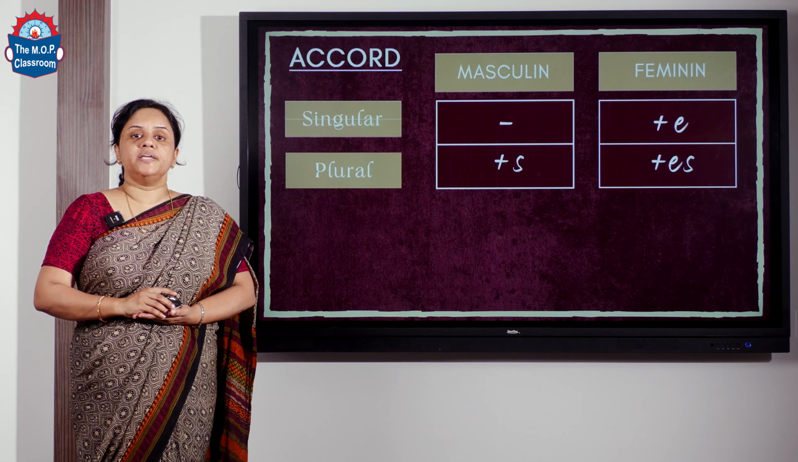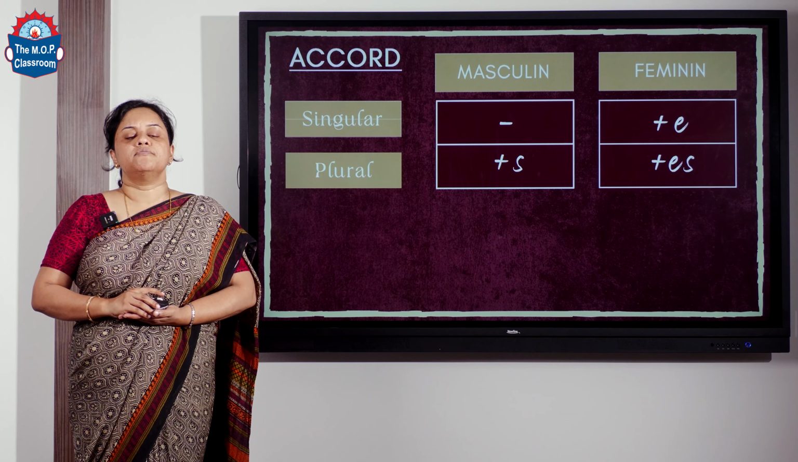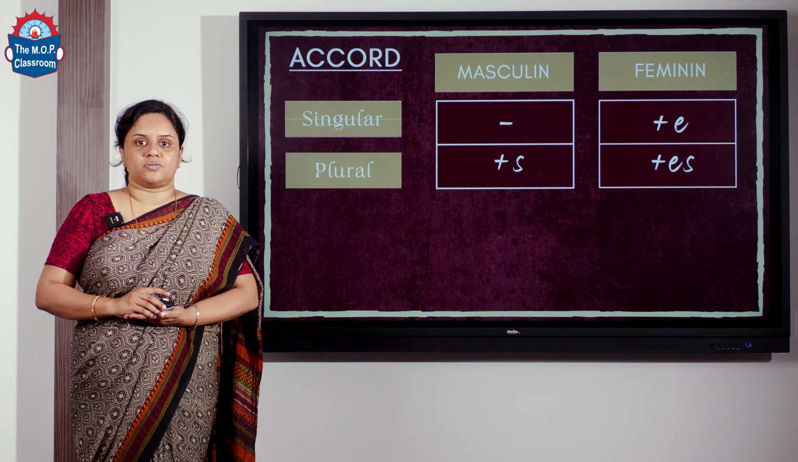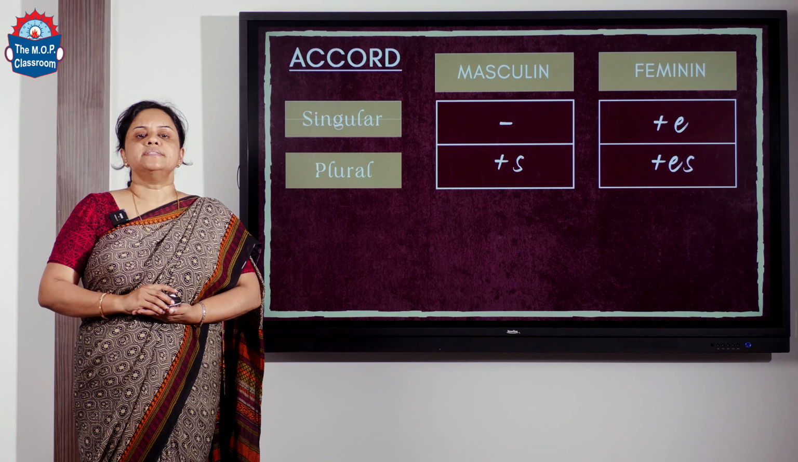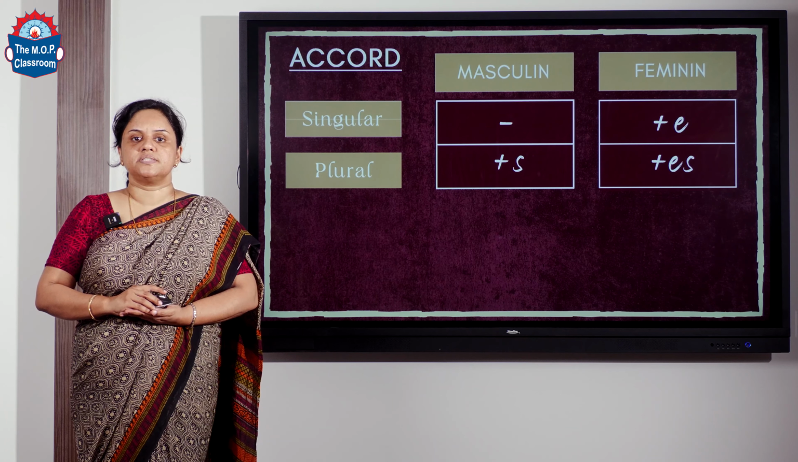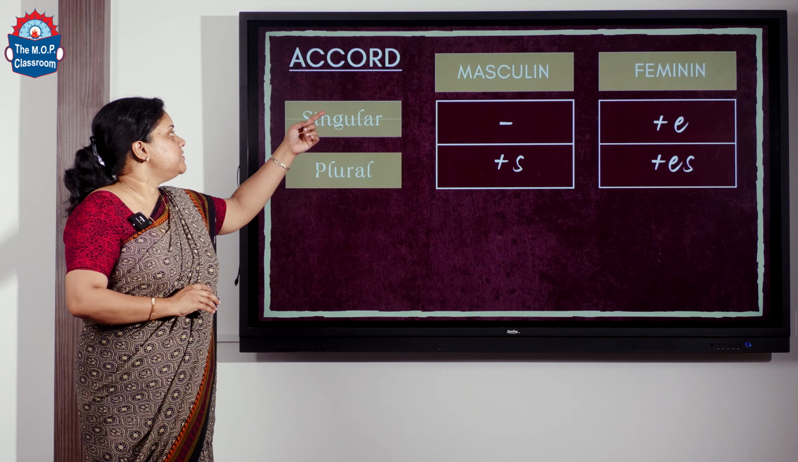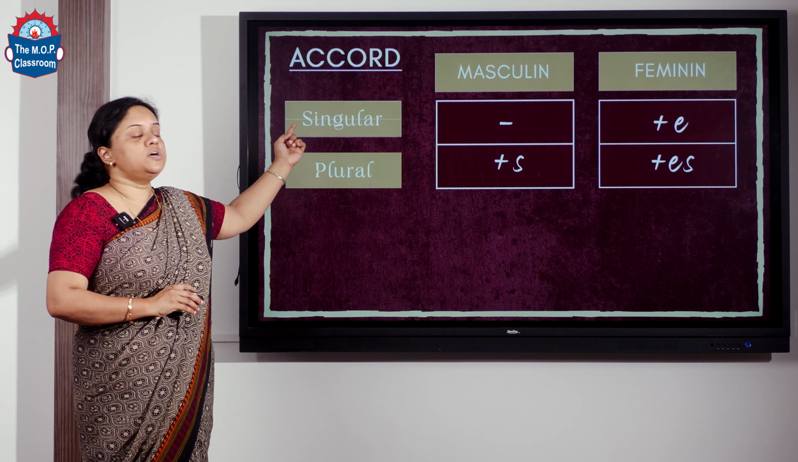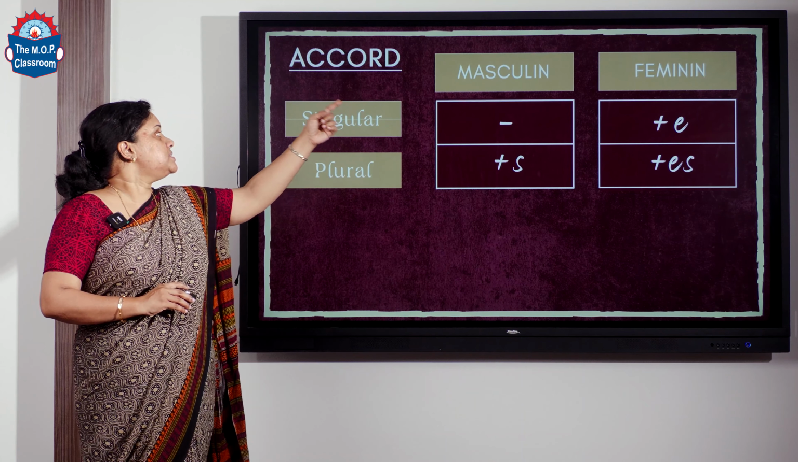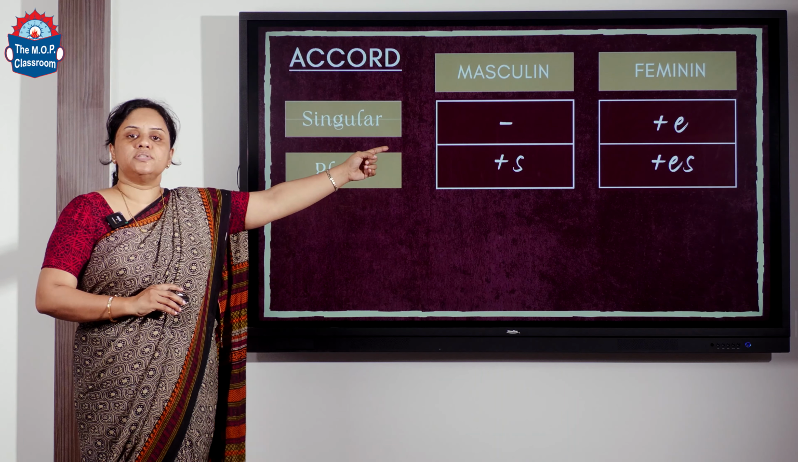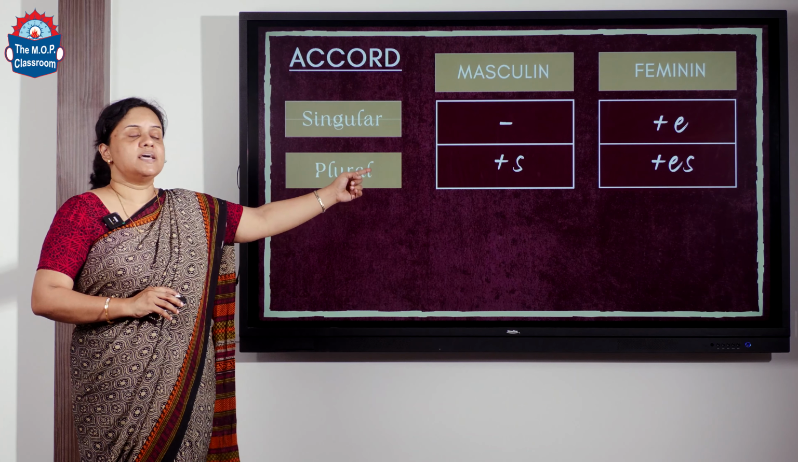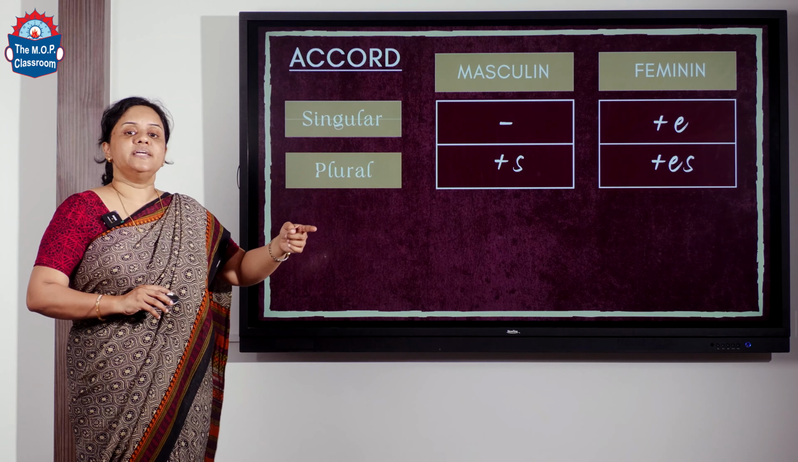Okay? So now one more thing you have to remember about verbs conjugated with être is that it has agreement, that is accord. Accord means, if it is masculine, what form to use, if it is feminine, what form to use. So here we see, if it is masculine singular, we don't add anything to the participe passé. But if it is feminine singular, we add an e to the participe passé. And if it is masculine plural, we add an s. If it is feminine plural, we add es.